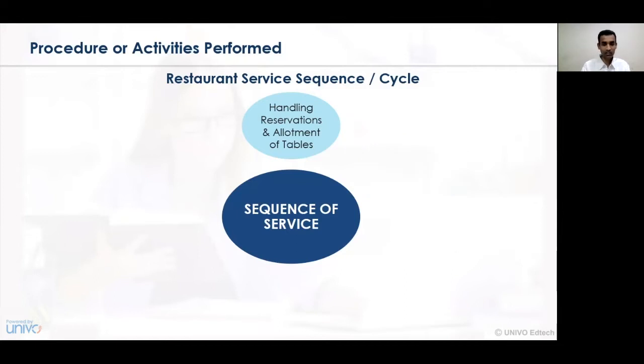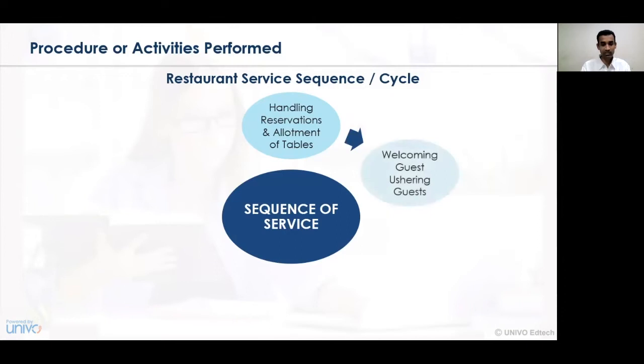Initially, for the service sequencing of activities in a restaurant, how do we undertake a particular cycle? First, handling the reservations and allotment of tables. A restaurant or hotel has to see how many tables are available, and based on the number of reservations, consider how many customers are expected and how the sequence of serving a particular table can be done. Based on the availability of tables, the allotment has to be done. For this, a code word or code number is given, and the codes are allotted as to how products can be delivered to each individual table.